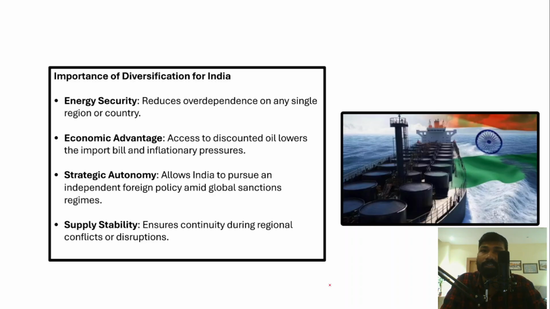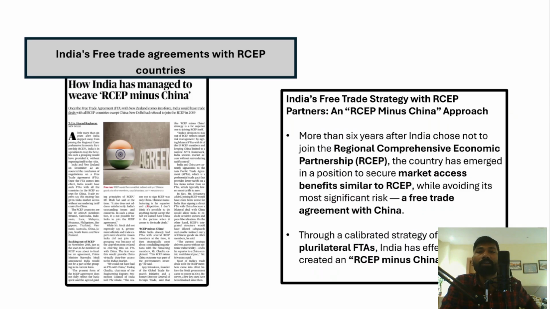Now, why is this diversification very important for a country like India? It is important because it ensures energy security. It is important because it is an economic advantage for India, right? Because we will have access to discounted oil, and that will help reduce our import bill and even inflationary pressures, and give strategic autonomy and supply stability as well. Strategic autonomy means that we no longer depend on one single country. Wherever there are better prices for India, India will go to that country and import crude oil. So that is in line with our policy of strategic autonomy. We will not come under the pressure of any country.